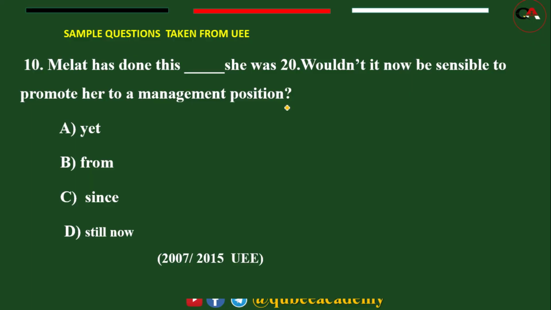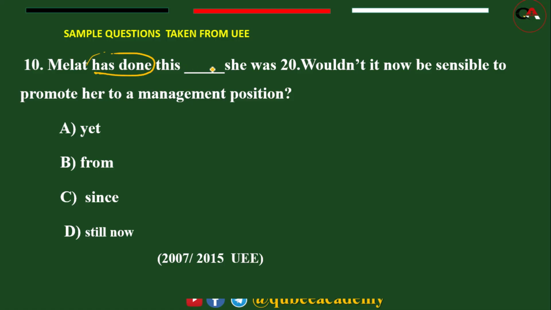Question number 10. Melat has done. Now look at has done. Has plus verb 3 indicates present perfect. With present perfect, what do we use? You can choose from this one: yet, from, since, till now. Let us focus on the context.